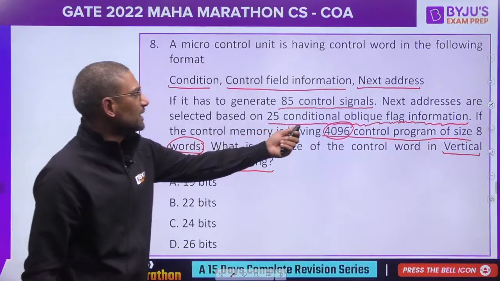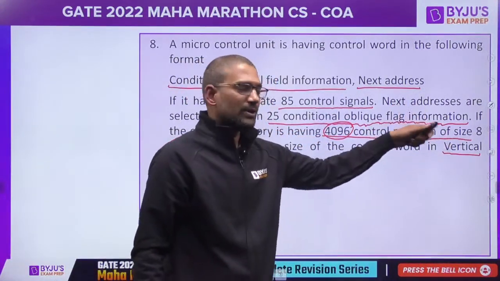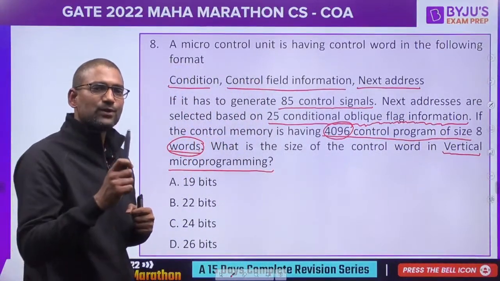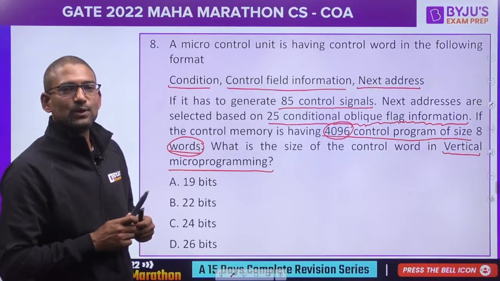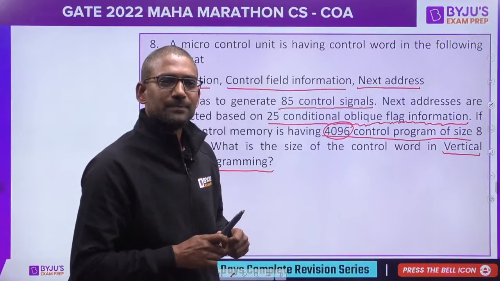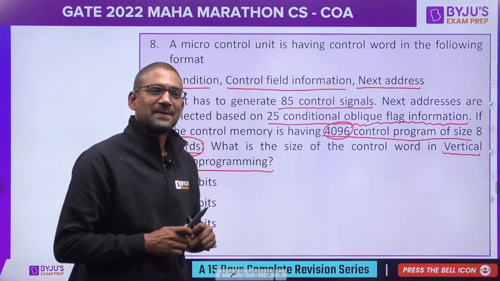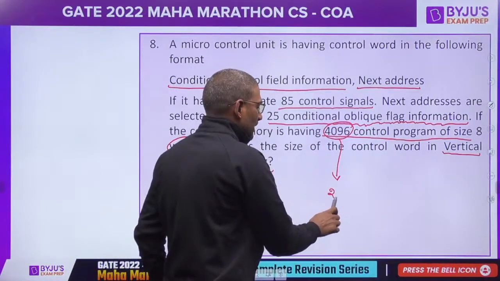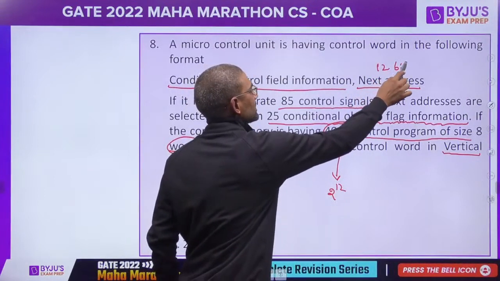The control memory is having 4096 control program of size 8 words. So do you take 8 into consideration or 4096? Okay, very good. This is 2 raised to 12. So 12 bits.